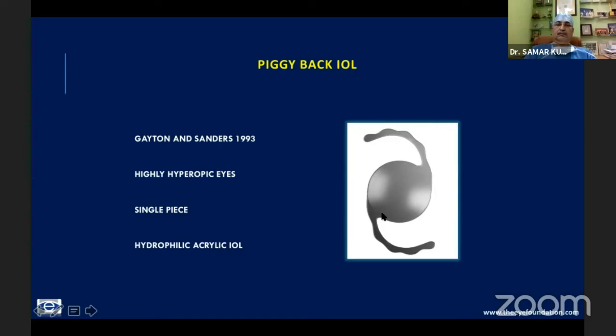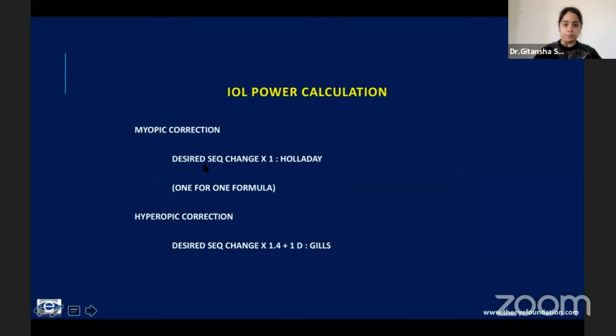It's a single piece lens with a 6.5 millimeter optic. It has large undulating haptics, which let it fit very snugly without support. There's a posterior angulation at this junction, essentially so this lens sits slightly forward and is not in contact with the lens behind. So there's no interlenticular opacity. And this is hydrophilic, as against the hydrophobic lens that you will have implanted after the clear lens exchange.